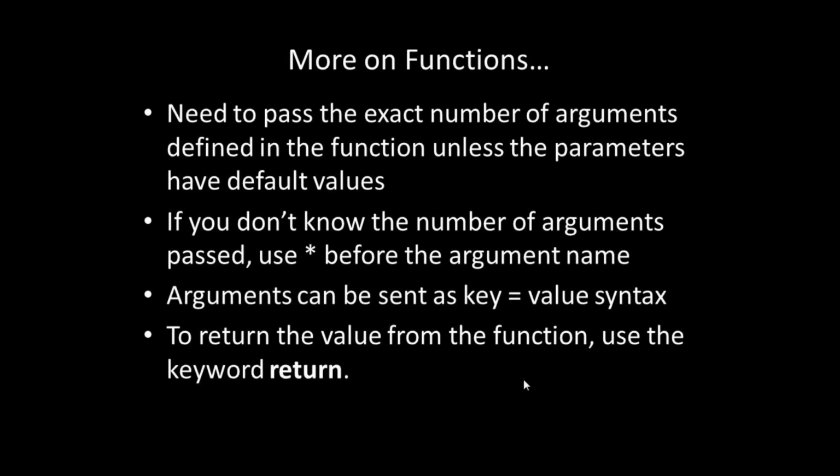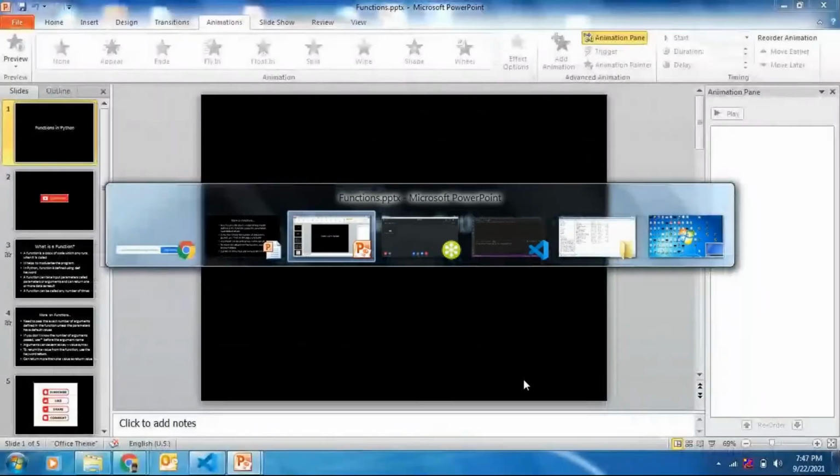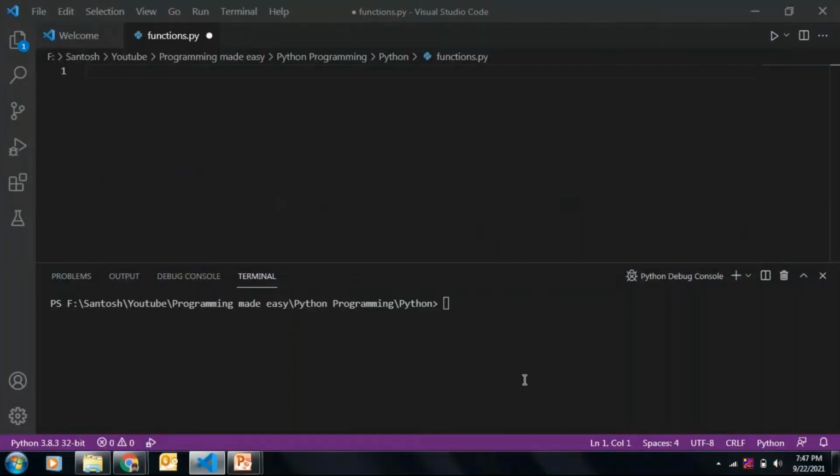And one more last point is that we can return more than one value as a return value. Now let's see this practically.